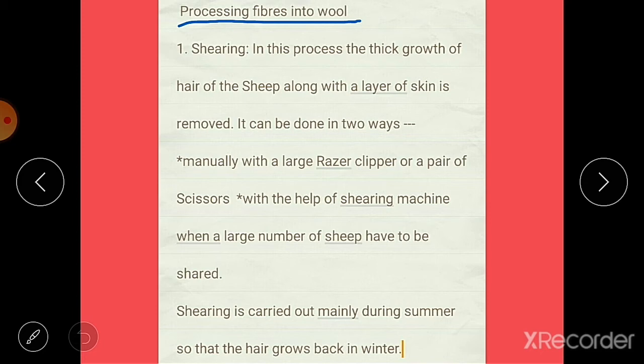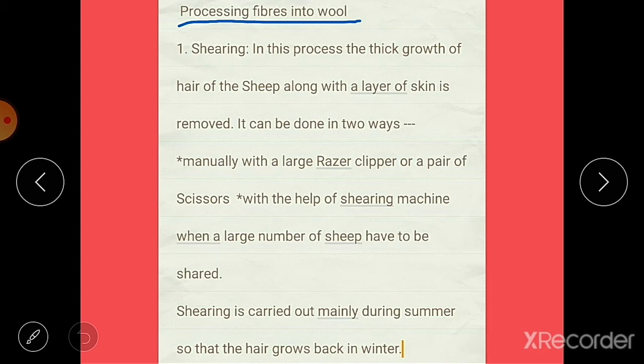So in this way the care should be taken of these sheep when we are going to rear them. A selectively bred sheep produces a large quantity of good quality wool. If we select the good quality or good breeds, then the yielding of wool will be better and it's of good quality. So this was about the sheep and their rearing and breeding.